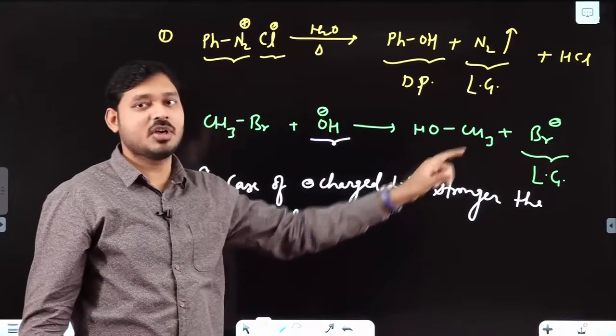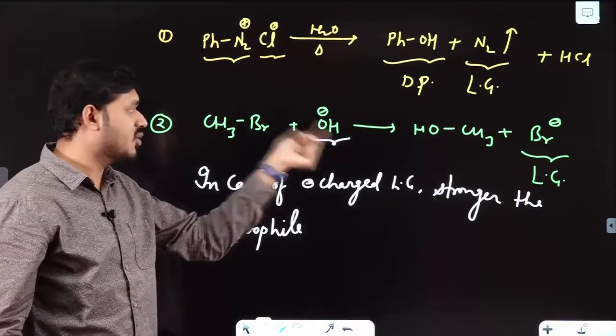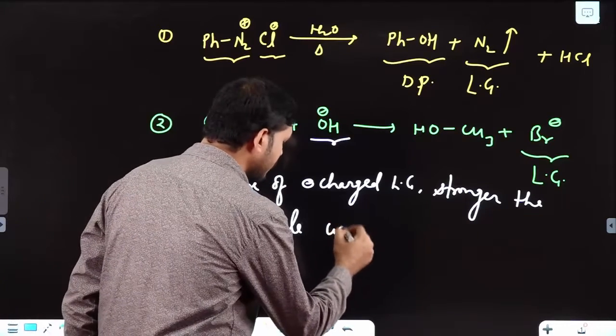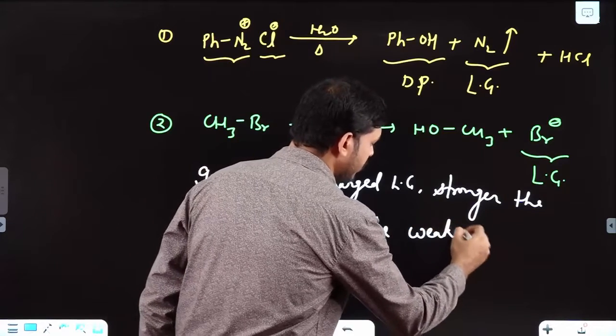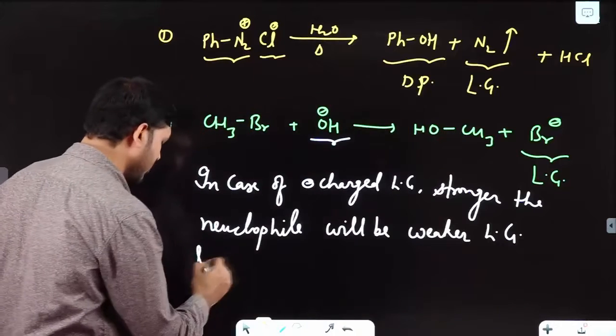Br minus is stable due to size factor. So which one is a stronger nucleophile? Stronger nucleophile is OH minus. Okay, stronger the nucleophile will be weaker leaving group.